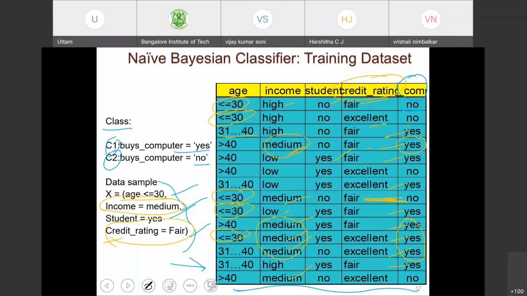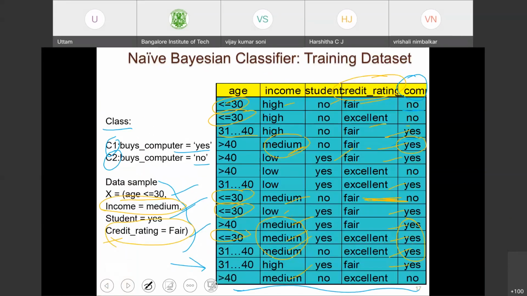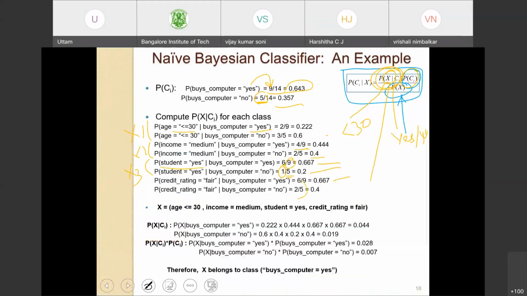Fair and no. Okay, one case here. So 2 out of 5 no's, which is 0.4. Okay. So what we have done, we have computed